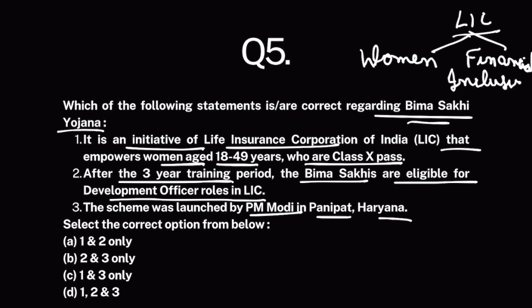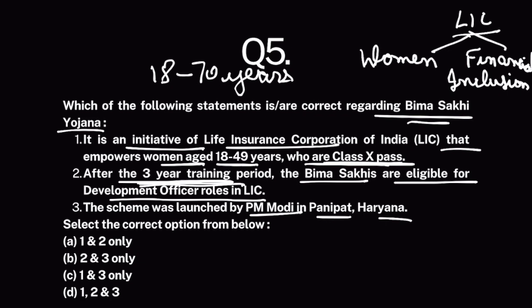Basically, what would happen is that LIC would select women who are at least 10th pass and lie between the age bracket of 18 to 70 years. So LIC would select them, okay, give them 3 years of training. In that training period, they would get a monthly stipend, okay, monthly cash allowance, and their job would be to promote financial inclusion, to generate more awareness regarding insurance among the general population. Okay, so they would act as field agents who would generate awareness about insurance among the general population.